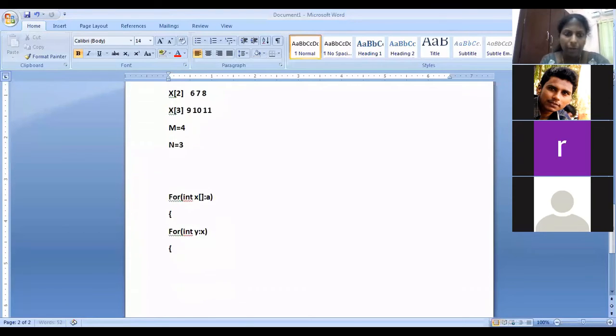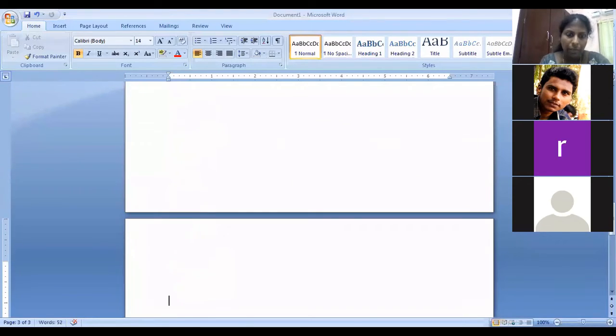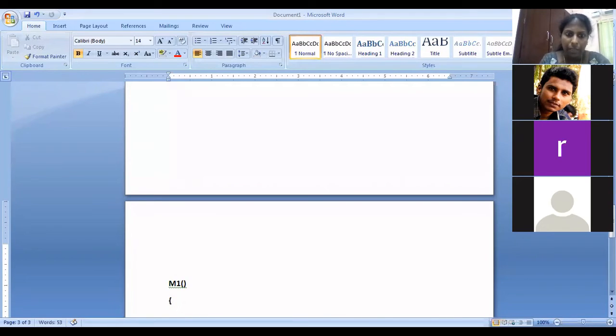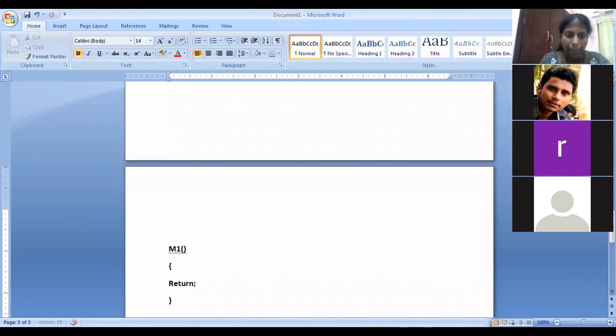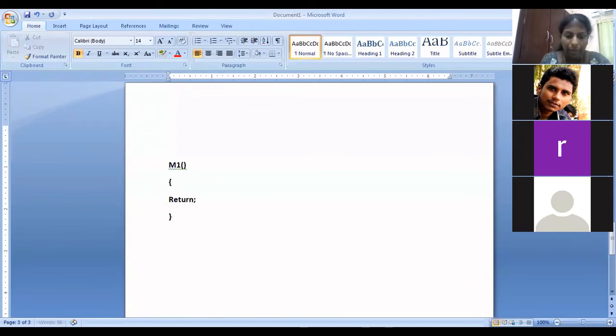I have a method called M1. In this, I have just a return statement. Now I have a main method. Within main, I'm calling M1.